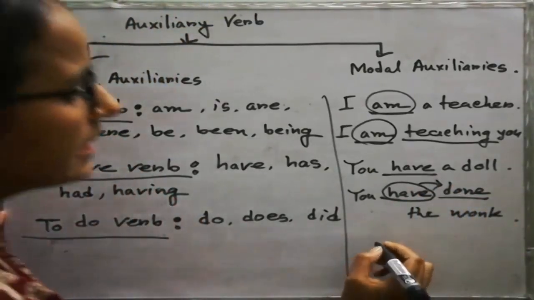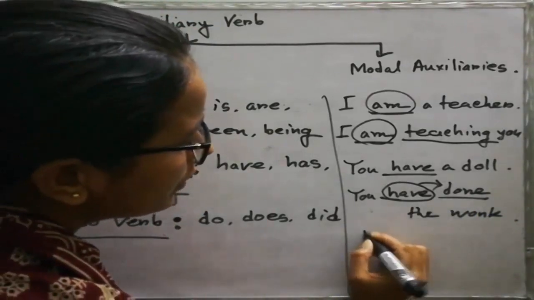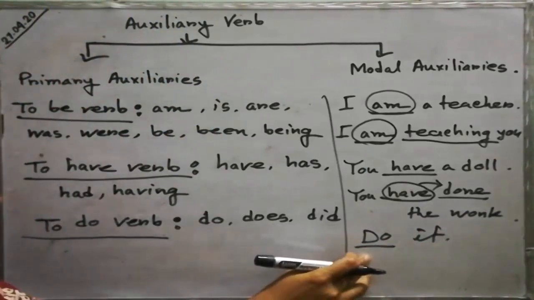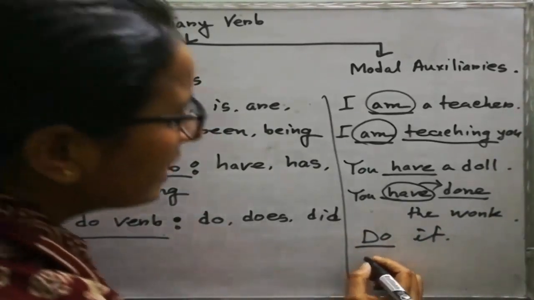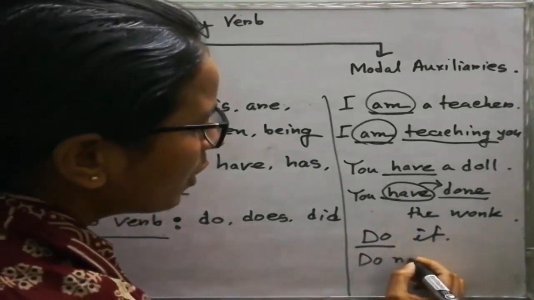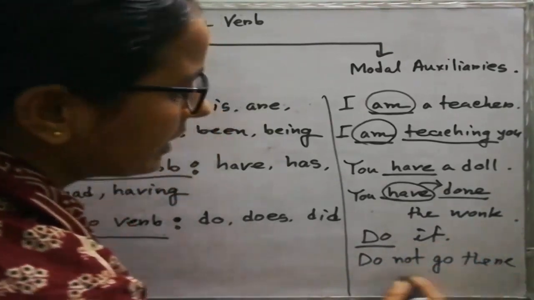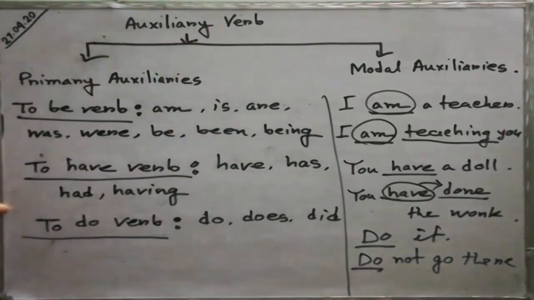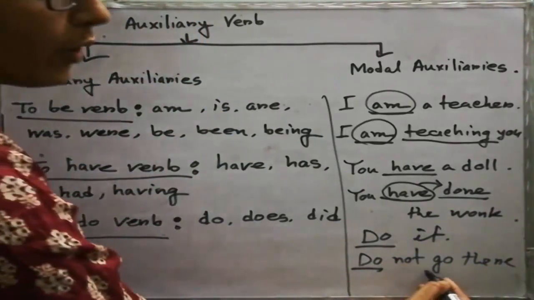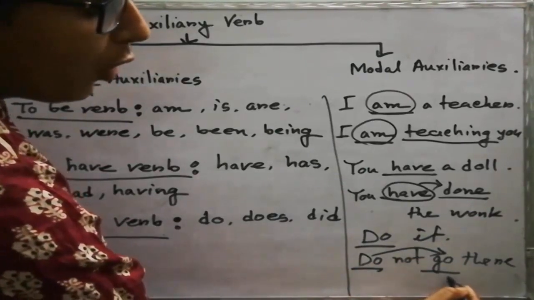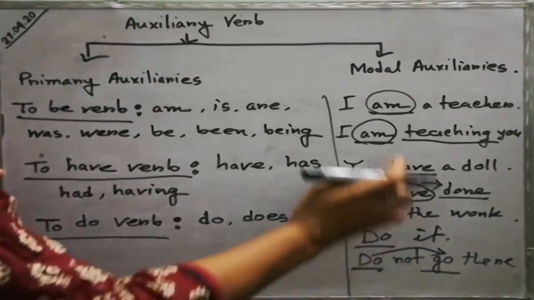If I say, do it, do is used as a principal verb. If I say, do not go there, do is used here as an auxiliary verb and go is the principal verb. It helps the principal verb go. So look at here.